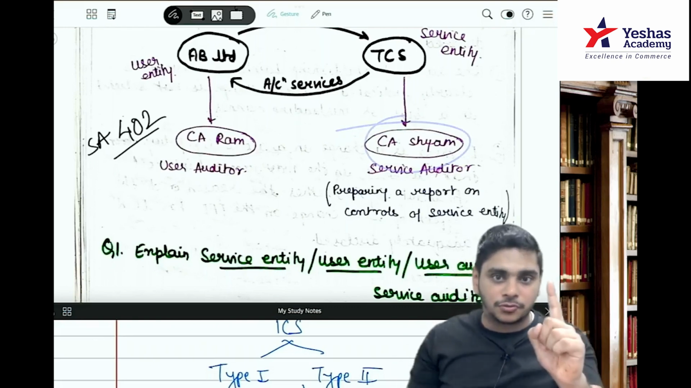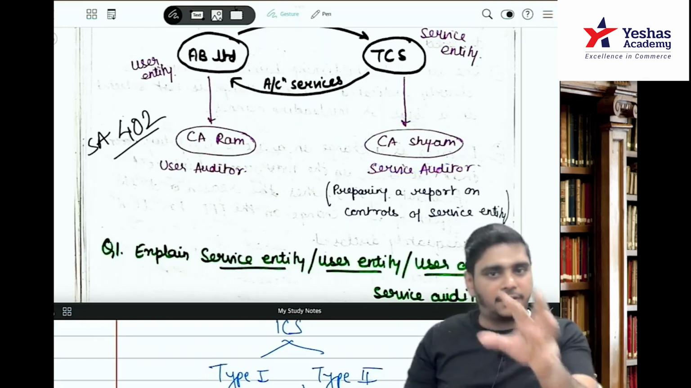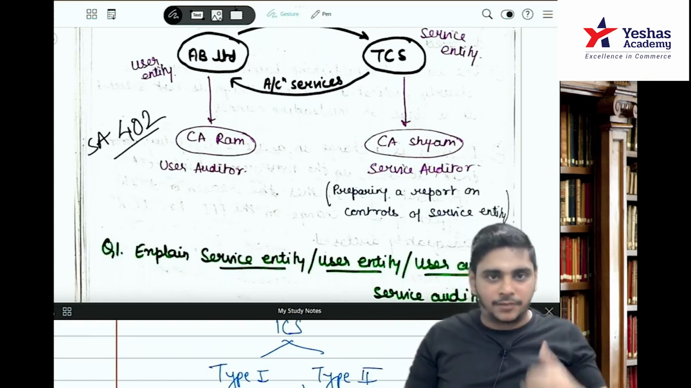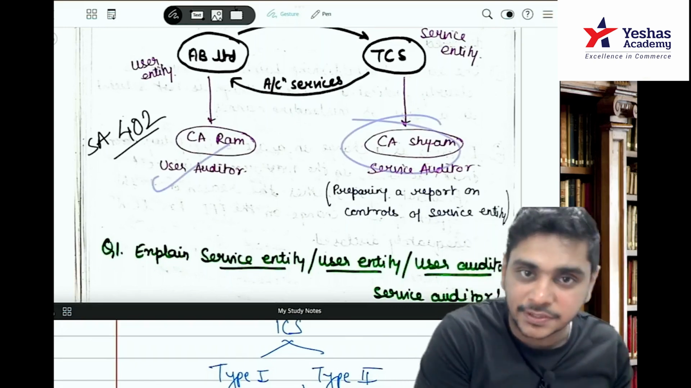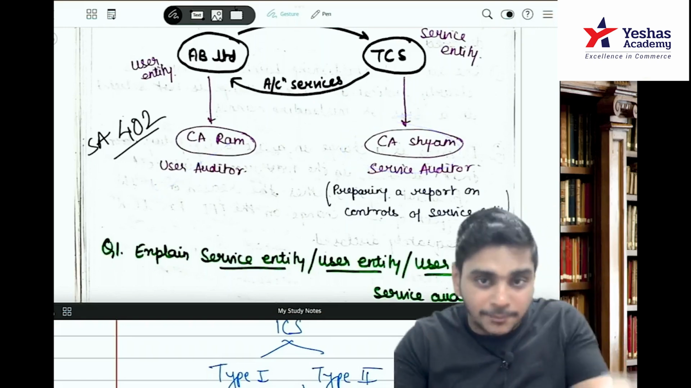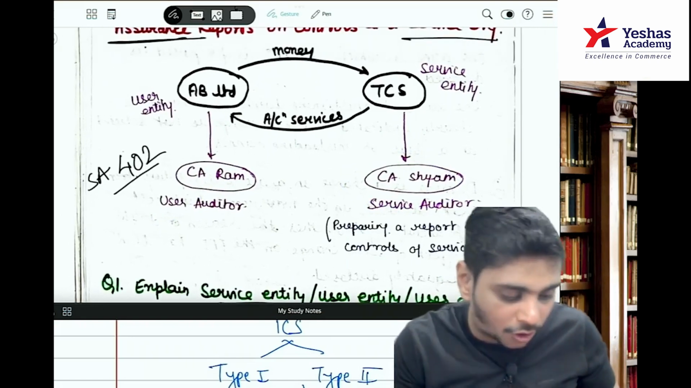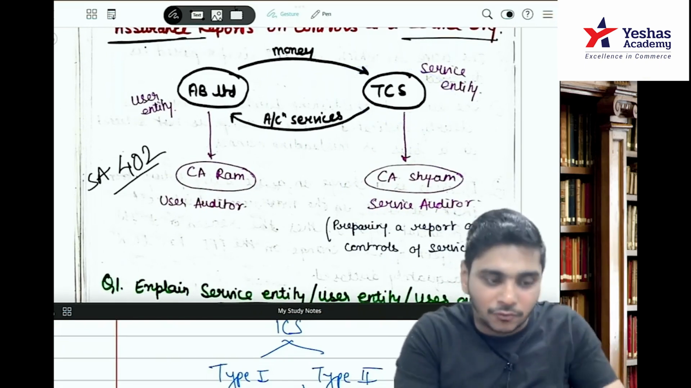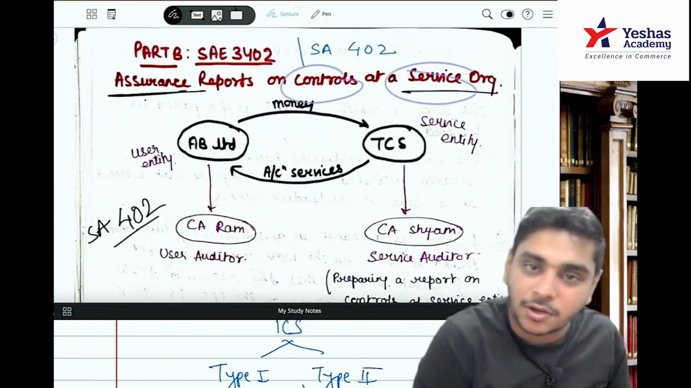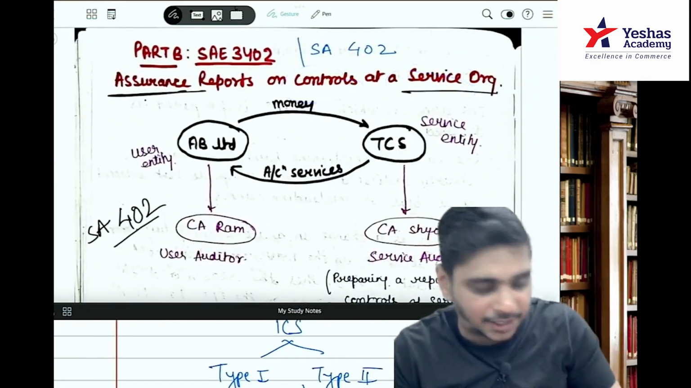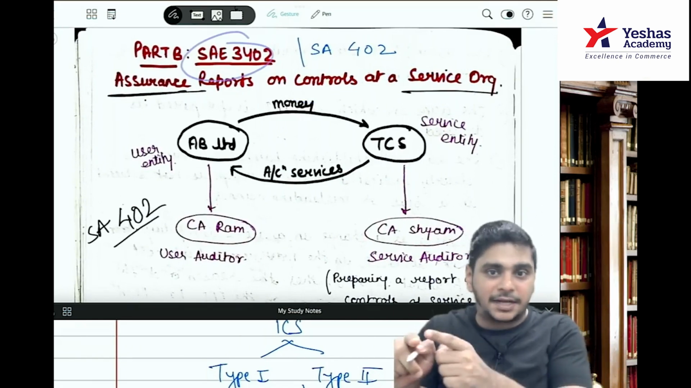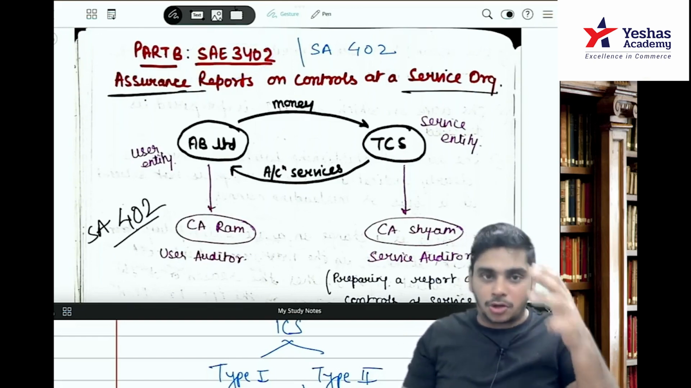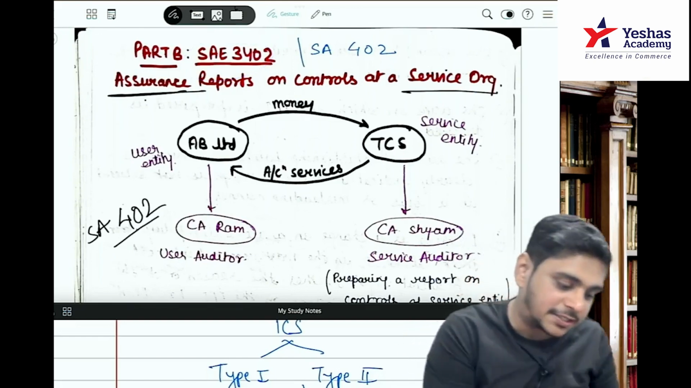Understood the background of 402? Same thing we will study, whatever I have said in 402. This is one step backward. When Ram will contact Shyam, that is the service auditor, he will give a report. A report on what? On the controls of TCS. The service auditor is not a stat auditor. He is giving a report on the controls at the service organization. So in SA 402, whatever story I said, contact TCS, visit TCS, then obtain Type 1, Type 2 report, or contact CA Sham, that is the service auditor, that is all written in SA 402.